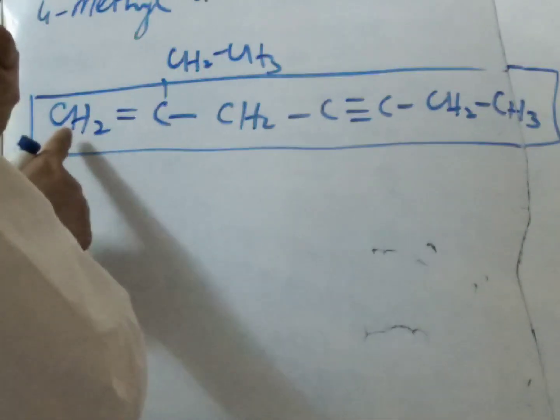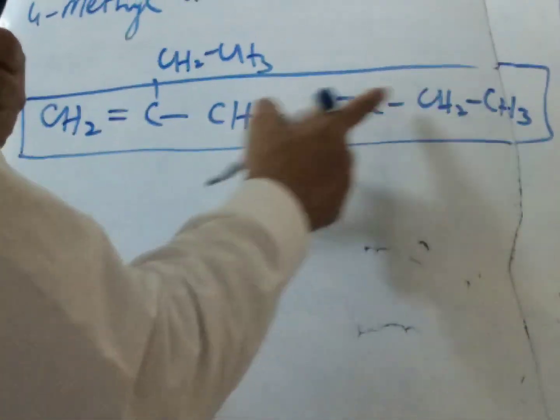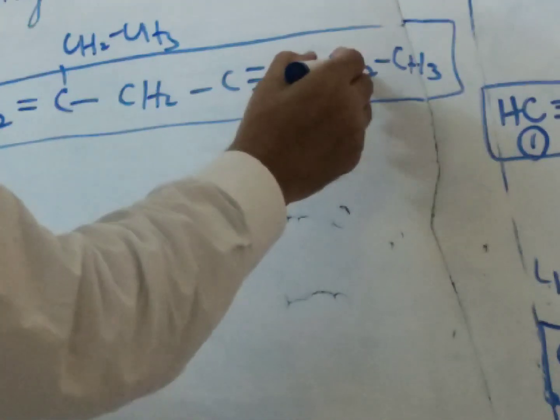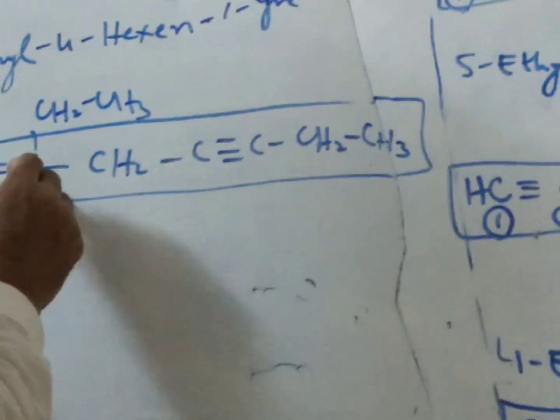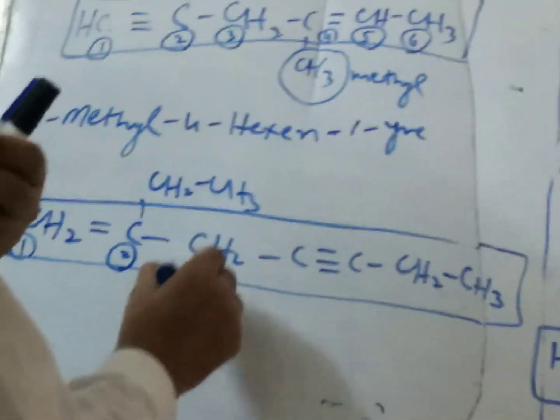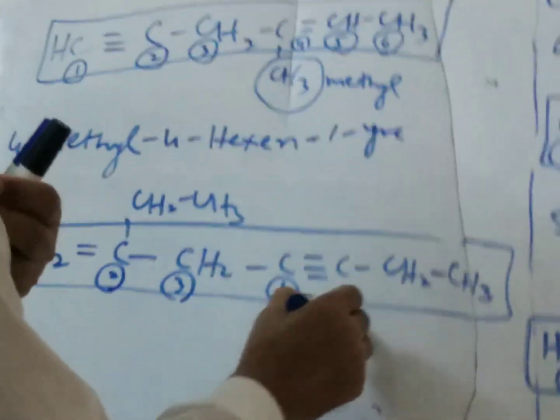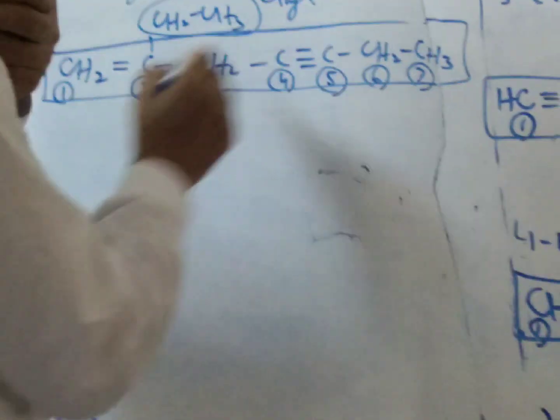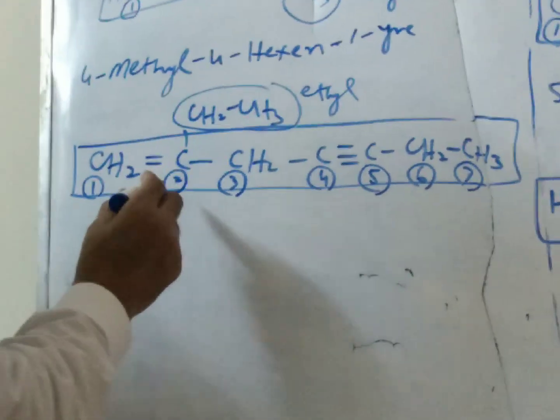Because it comes first, and the triple bond comes on the third position, 1, 2, 3. So we can say that it is the first position, this is the second position, third, 4, 5, 6, and 7. And now you can see this is the ethyl radical. Ethyl comes on the second position.